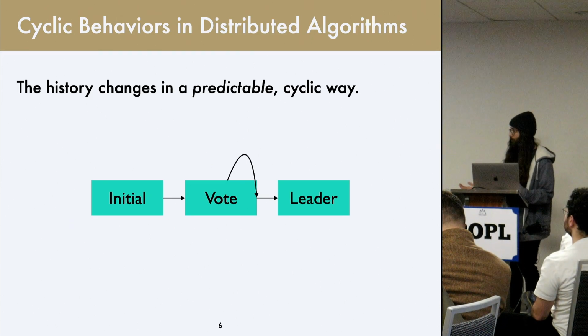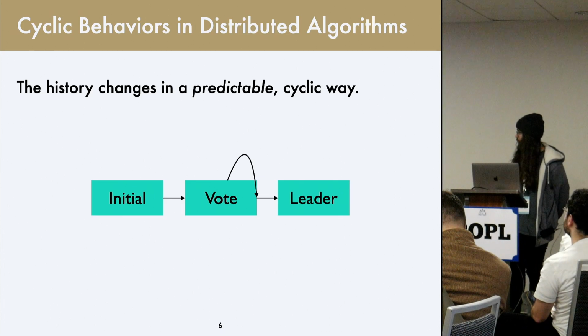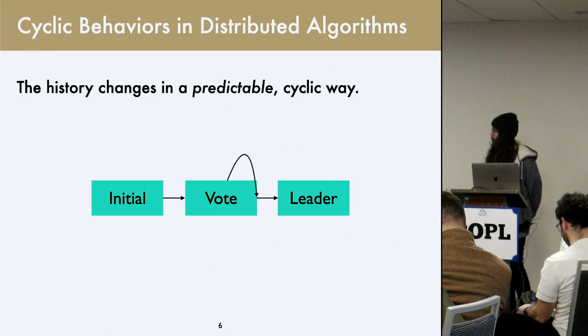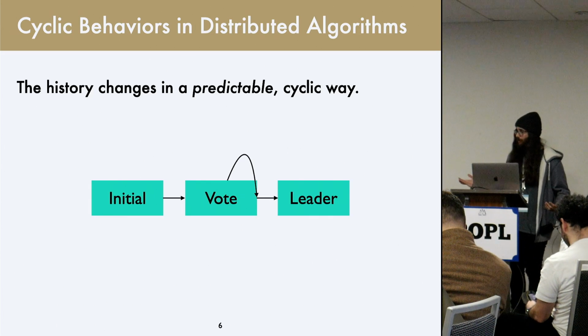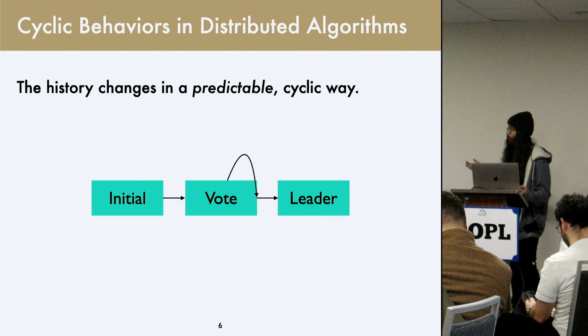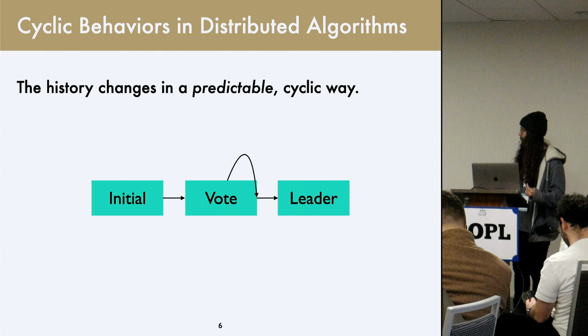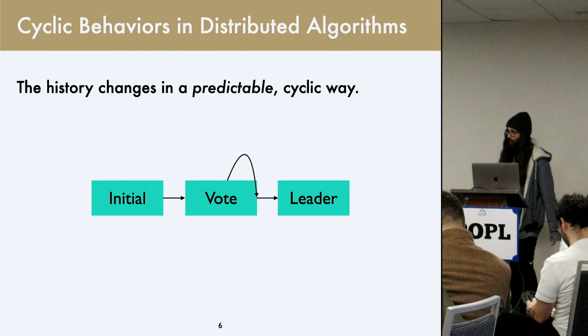In particular, no matter what our configuration is, a process is going to start with some initial message. It will receive at least 1 vote and potentially some unknown number of additional votes before it can actually receive a leader message at all.